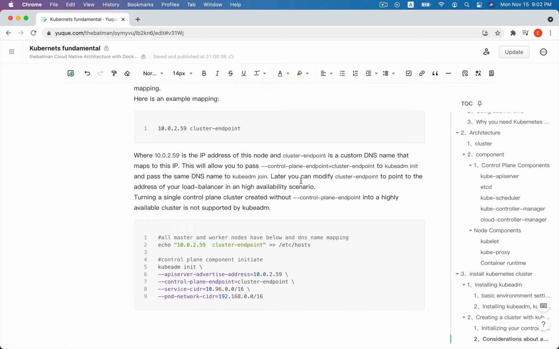Later you can modify the cluster endpoint to point to the address of your load balancer in a high availability scenario. So we can use this kubeadm init with these options to create our Kubernetes cluster.